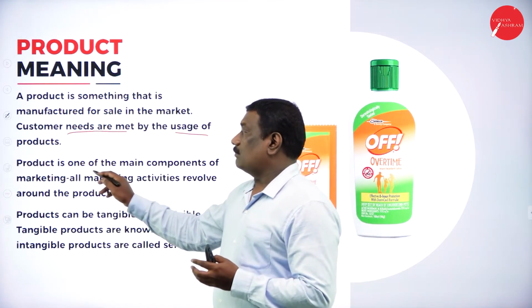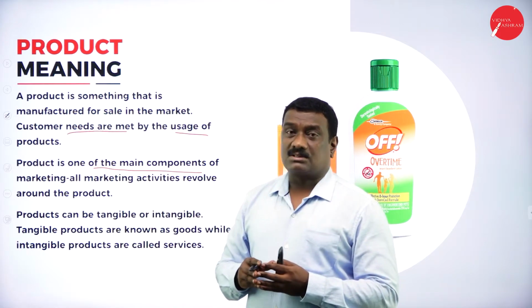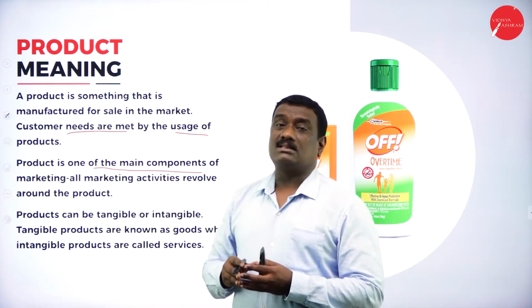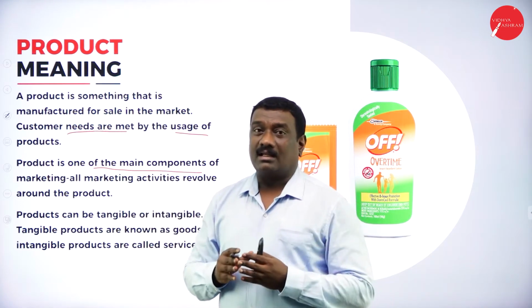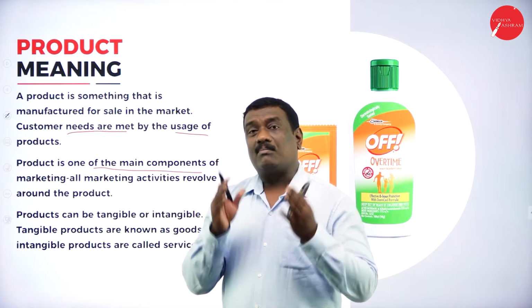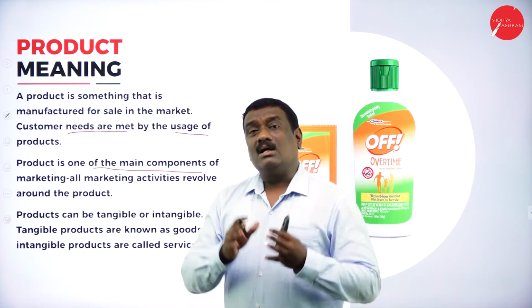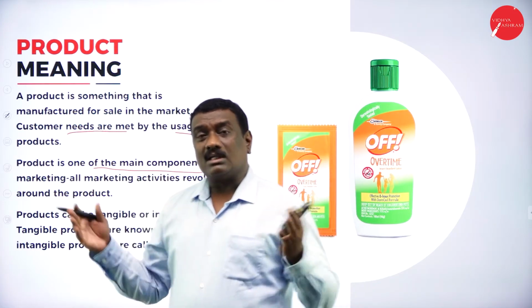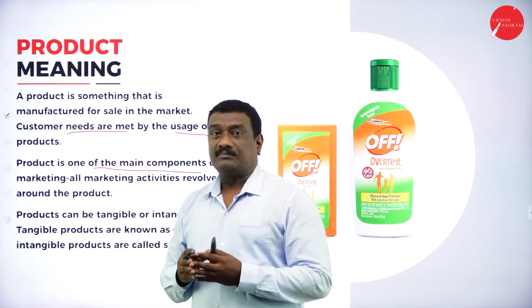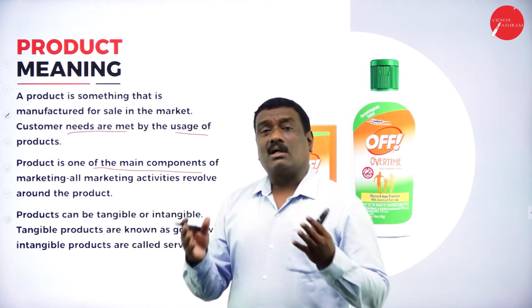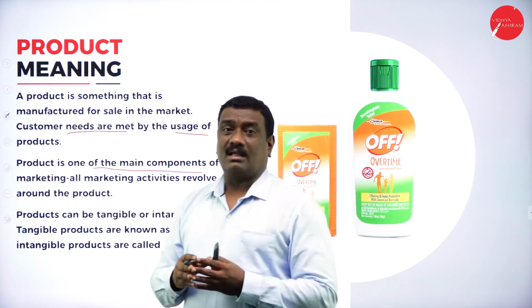And this product is one of the main components. Why do we call it one of the main components of marketing? Because without product, you cannot do any kind of marketing. So there should be a product. So only when there is a product, you can undertake or you can see that all the marketing activities will be in the active position. Without product, you cannot do any kind of marketing, right?